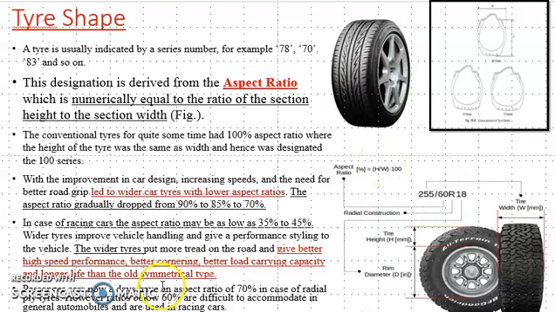And in case of a passenger car, the aspect ratio is near about 70%, and if it is below 60%, it is very difficult to accommodate in general automobiles, and that's why the lower aspect ratio is mainly preferred in racing cars. I think we have covered two terminologies in this small video. First is tubeless